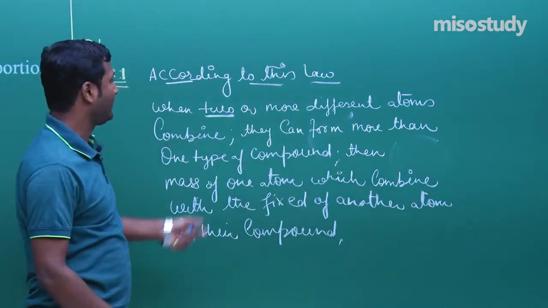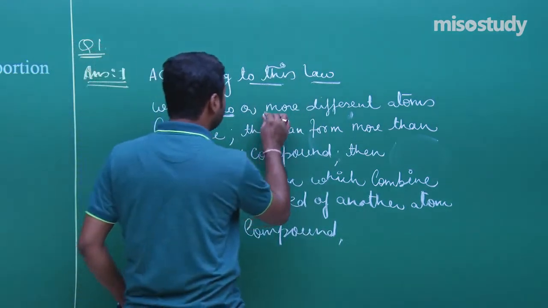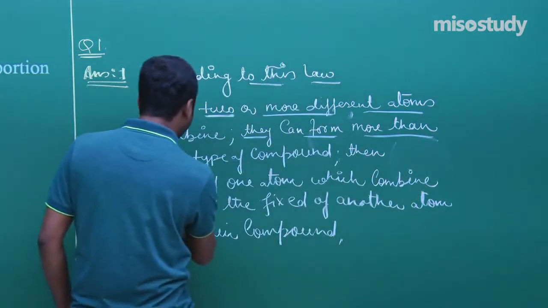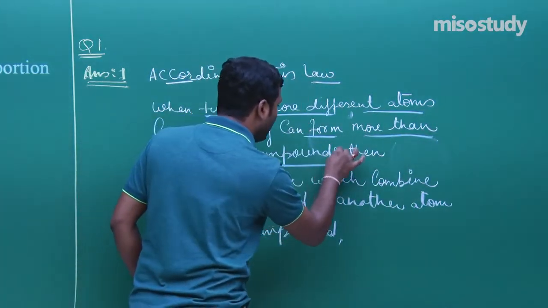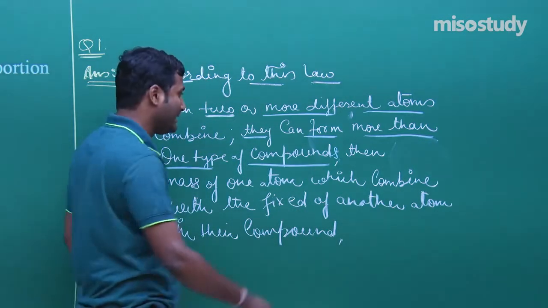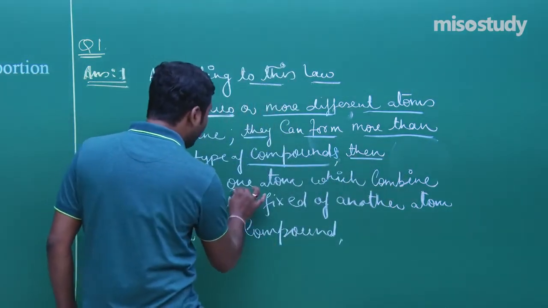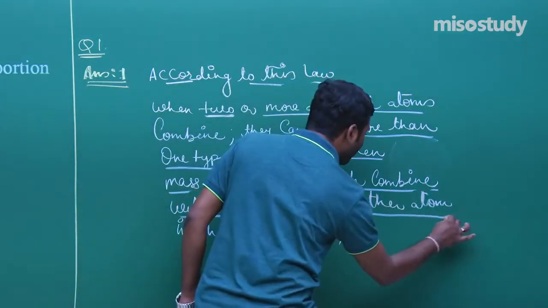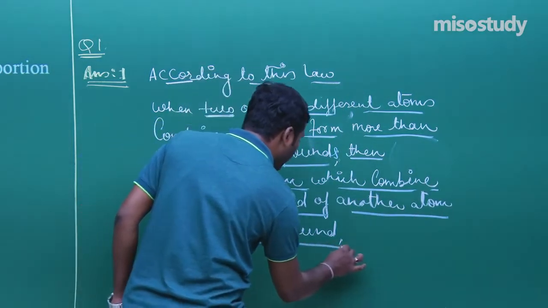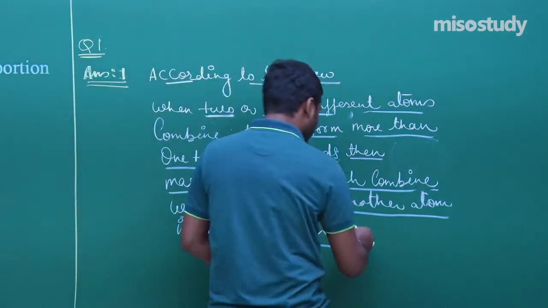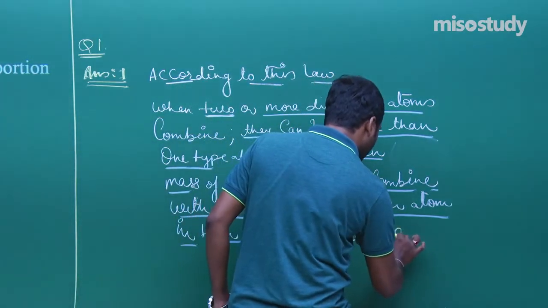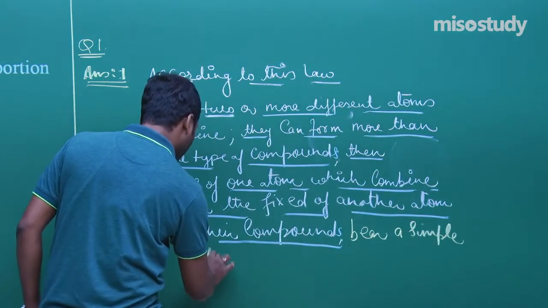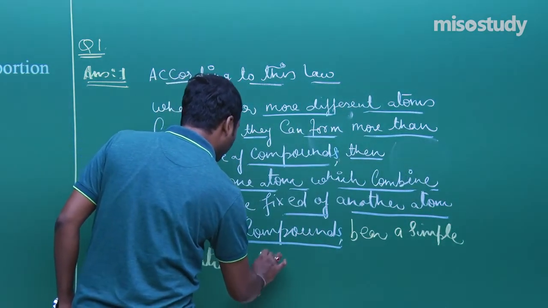Clear? Again I am writing, when 2 or more different atoms combine, they can form more than one type of compound, or we can say more than one type of product. Then the mass of one atom which combines with the fixed mass of another atom in their respective compounds bears a simple ratio by mass.